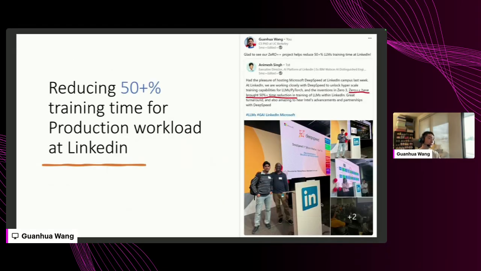One public announcement from LinkedIn is that ZeRO++ helps them reduce over 50% of the training time in their AI production workload training at LinkedIn. And this is a LinkedIn post here. And we had an offline gathering and a talk there at LinkedIn headquarters.